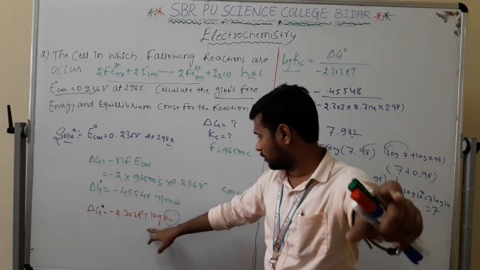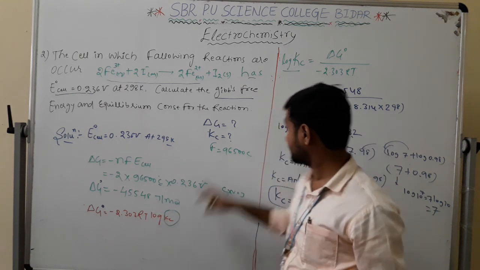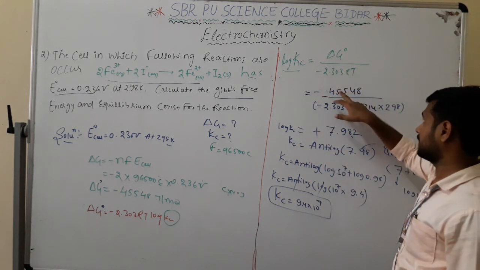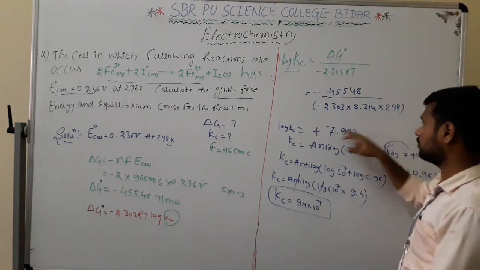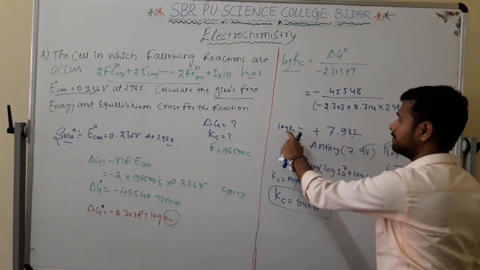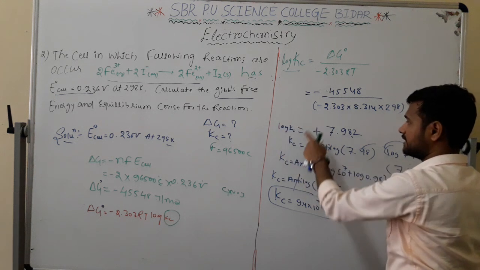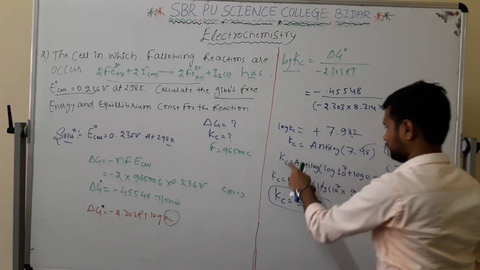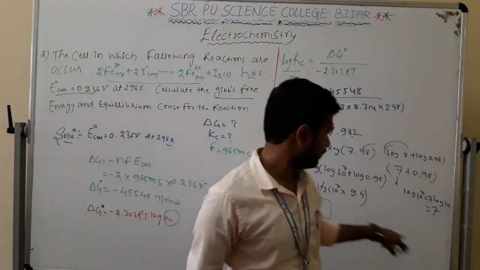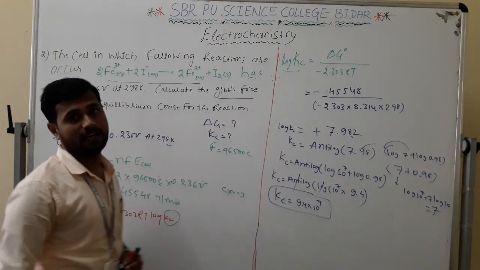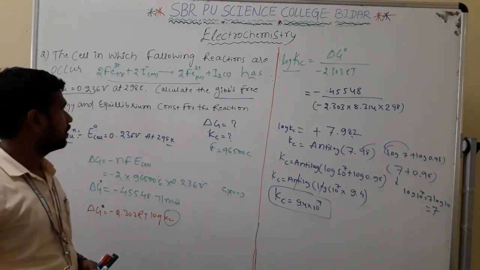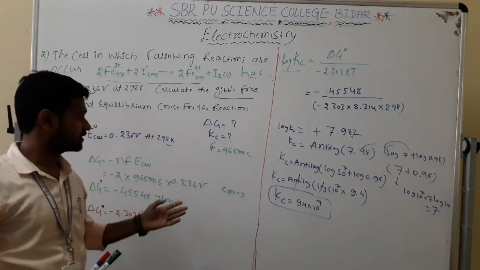Then apply it for the equilibrium constant: make Kc outside and write as per the delta G value we know. I am getting 7.982, so log Kc will be there. If I send log to the right side, it becomes anti-log, Kc anti-log. Apply the log a plus b formula and we get the final value. This is one of the important problems. Take or make a screenshot first.